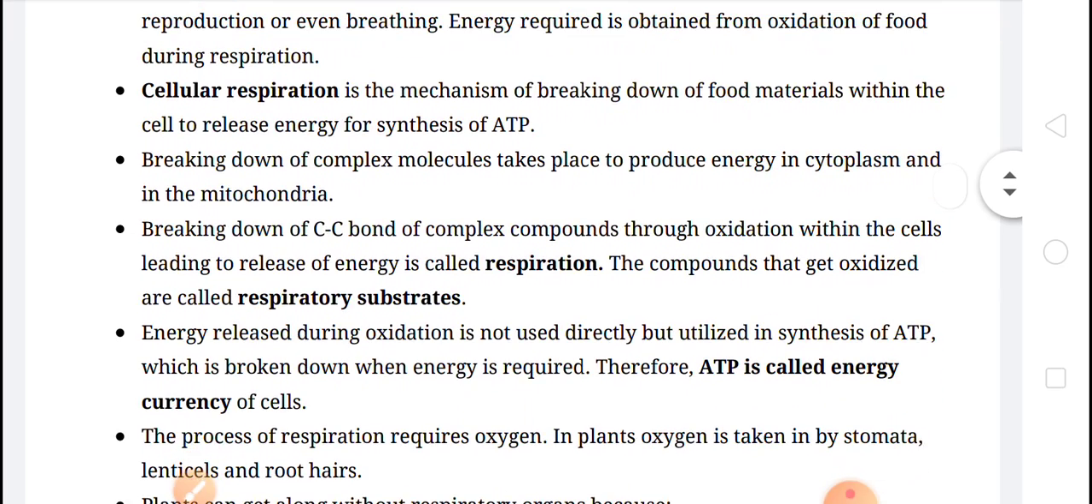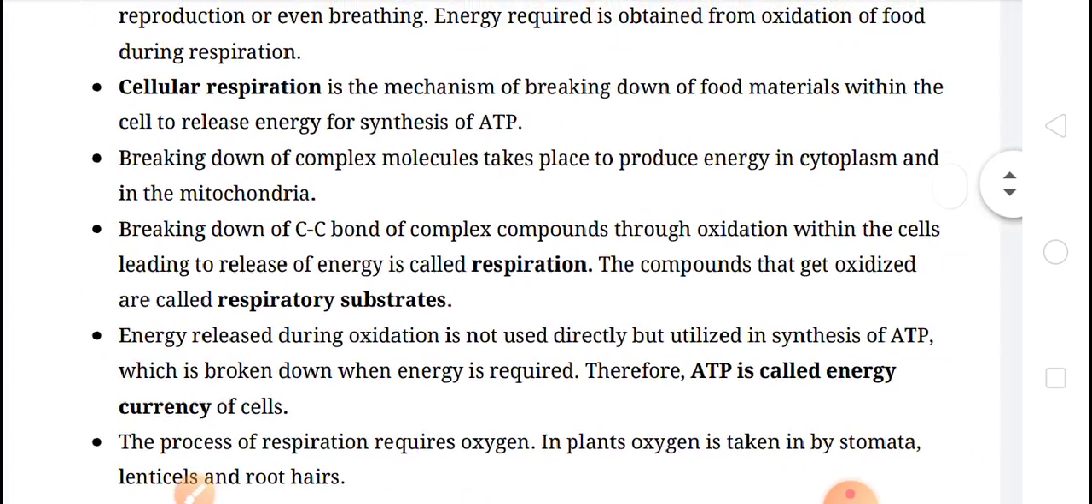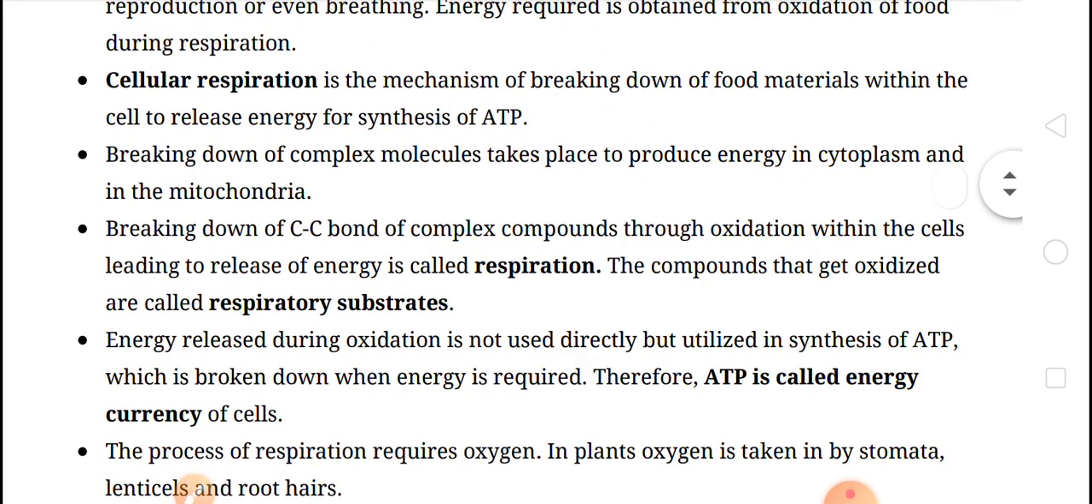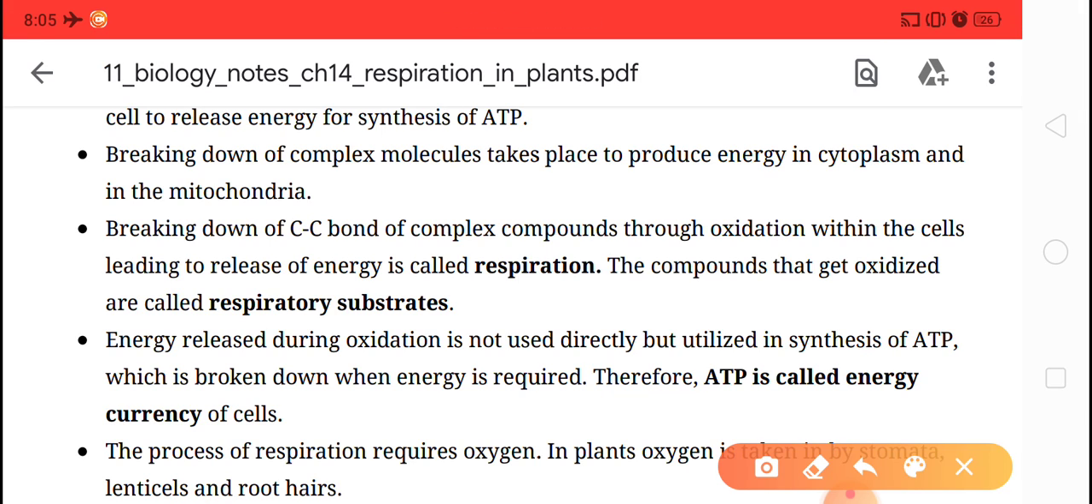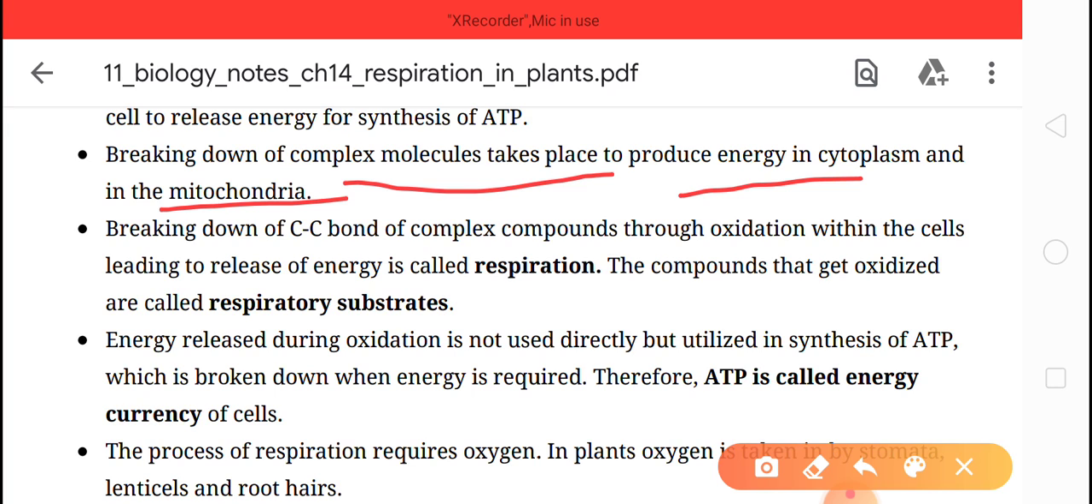Now, after that, we'll discuss this topic in detail. Breaking down of complex molecules takes place to produce energy in cytoplasm and mitochondria. So in two places of the living organism respiration takes place. The first is the cytoplasm, and the second is the mitochondria. Clear about this, children?